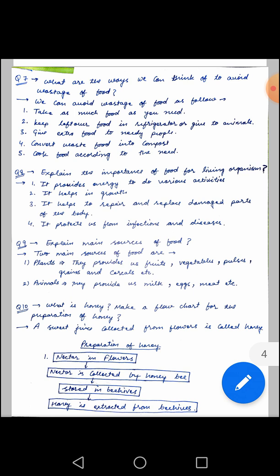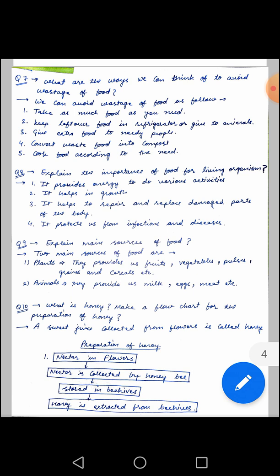Next one is, explain the importance of food for living organisms. In this you have to tell what are the benefits of food. Number one, it provides energy to do various activities. It helps in growth of the body, and it also helps to repair the damaged parts of the body, and it also protects us from diseases and infections. So in this you have to write the functions of the food. In next question you have to tell the main sources of food. Two main sources of food, as we know, are plants and animals.